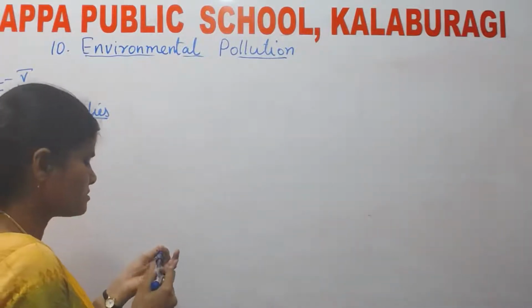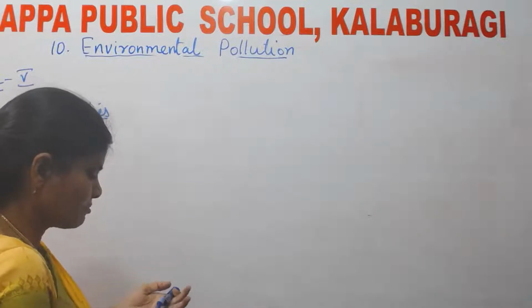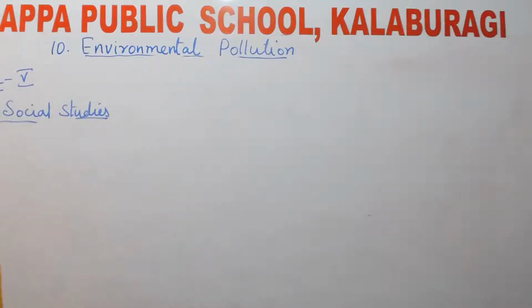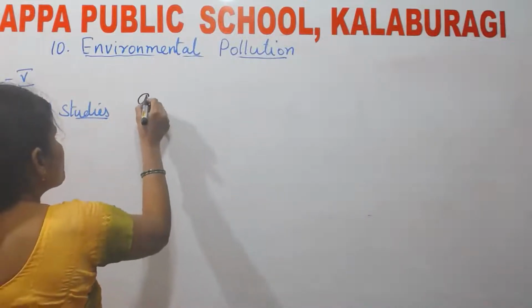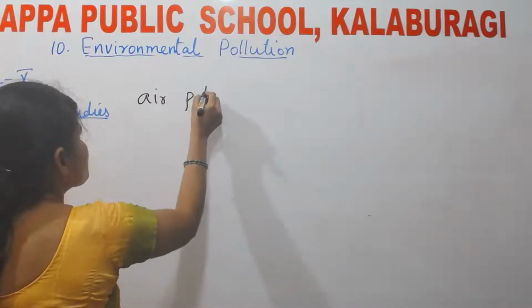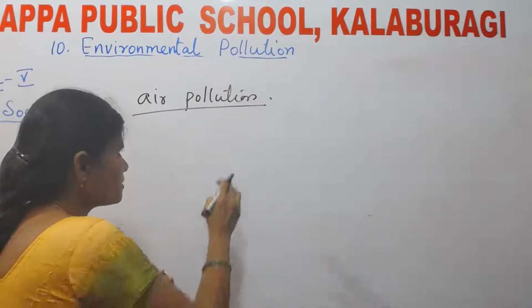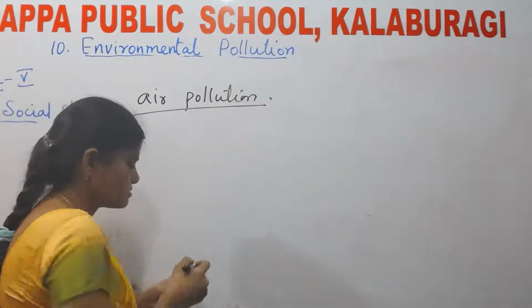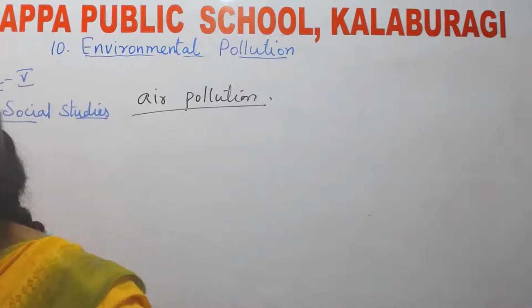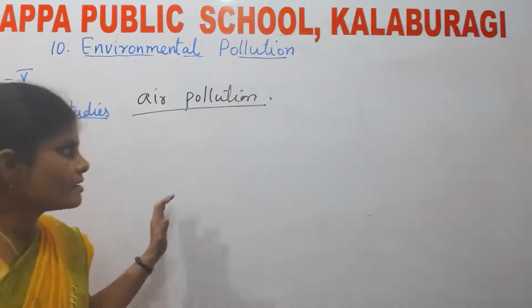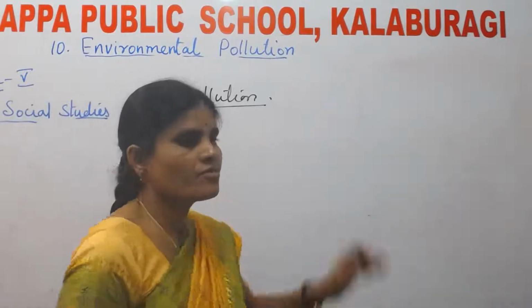First one is air pollution. See, air contains different types of gases.